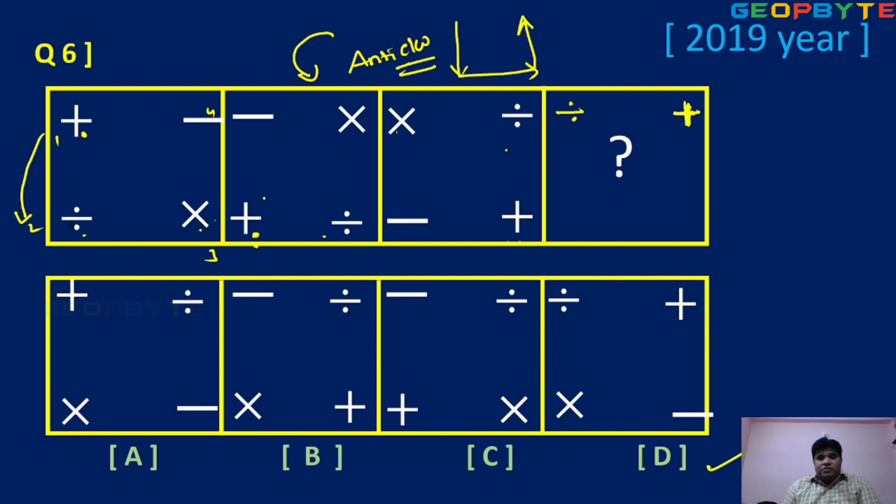Next, multiplication. First one, next this is next, like this. So second step, okay, third step, okay, fourth step here. Minus: 1, 2, 3, 4. So where is the answer? Minus here. Okay, option D, right answer.